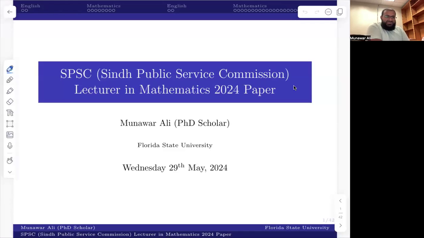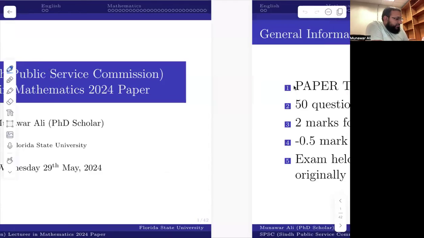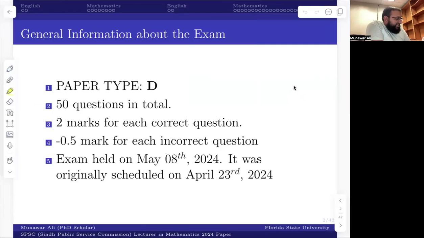Okay, so this was the exam which was held this year, 2024. I'm selecting this paper type D, which I got from somewhere. There are 50 questions in total, and there are 2 marks for each correct answer, and a negative 0.5 mark for each incorrect answer. The exam was held in May 2024, but it was originally scheduled for April 23rd, 2024.